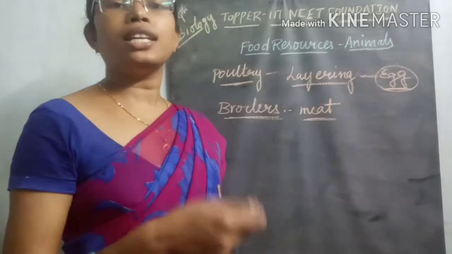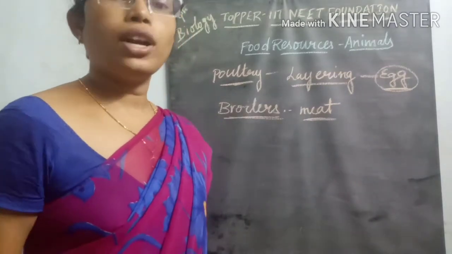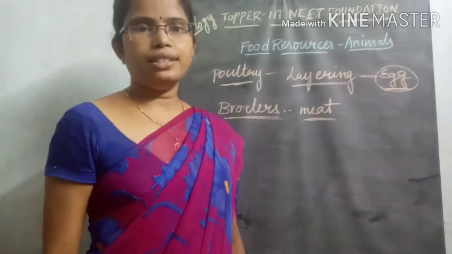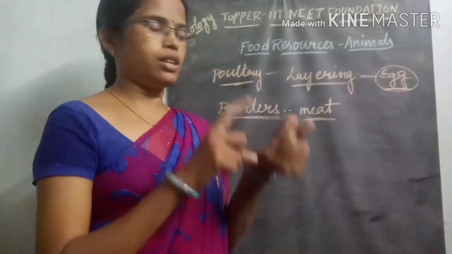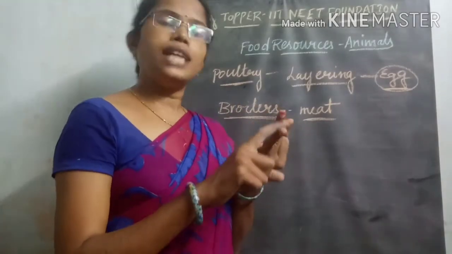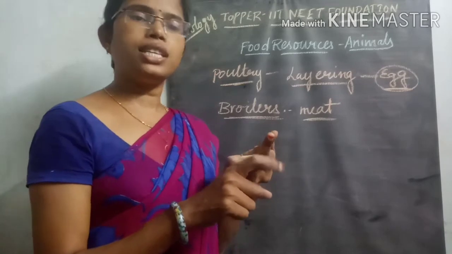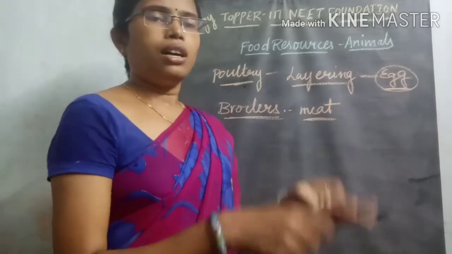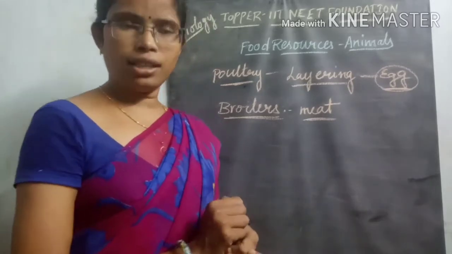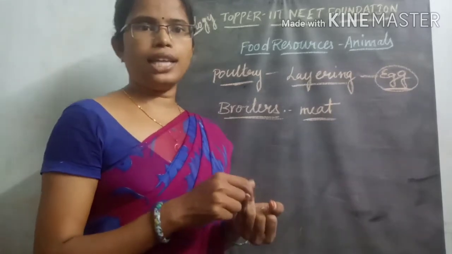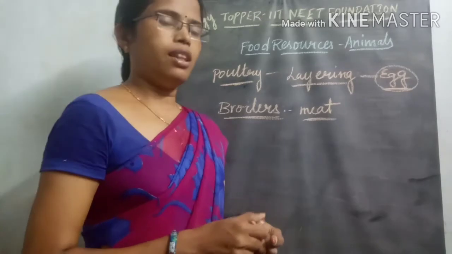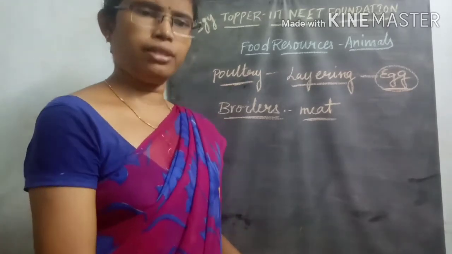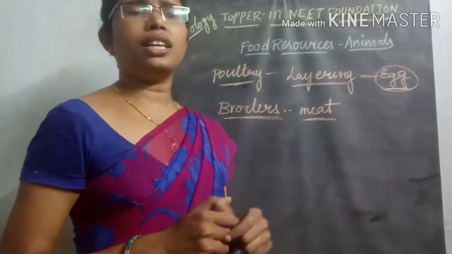So constipation and diarrhea can be seen in those organisms, and many times they release fecal matter, and discharge from the eyes and nose also appears.